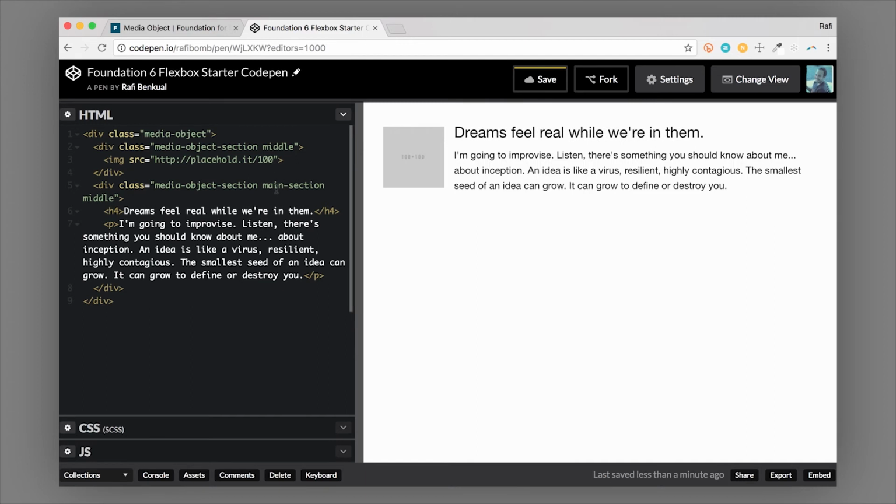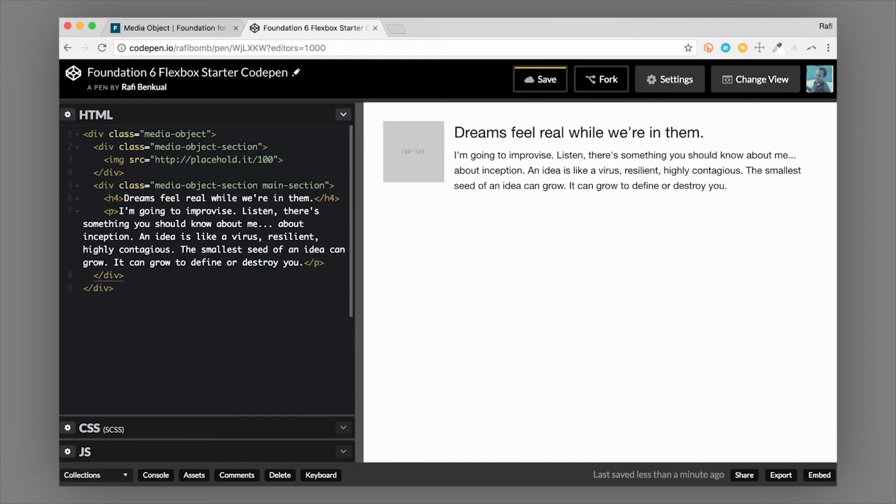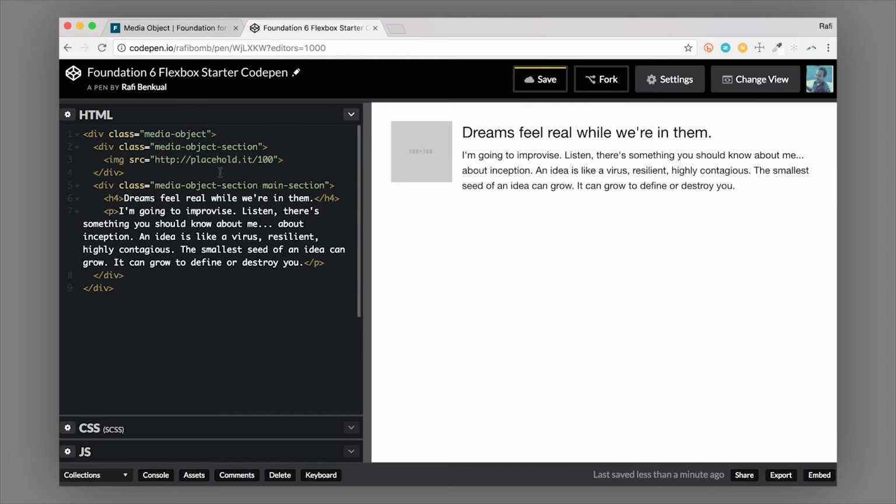And these are both aligned to the middle. It doesn't matter. You can do that, or you can have them align to the top by removing the middle class. And we'll go ahead and just do that so they're both aligned at the top. There we go. Okay, so now we're going to nest it inside of this media object.